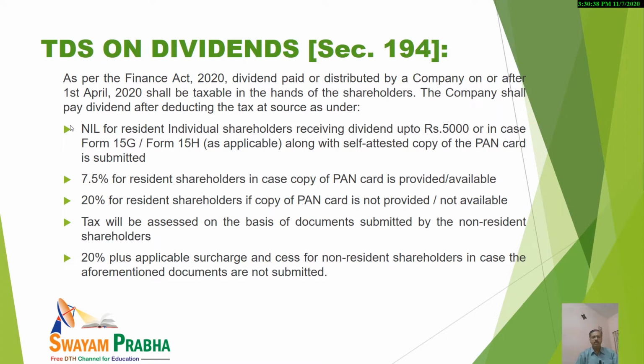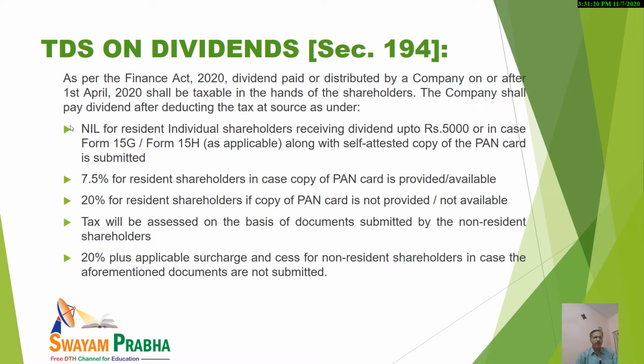The company shall pay dividend after TDS, but kindly note that in case a dividend is up to rupees 5,000, no TDS is needed. The rate of TDS will be nil. Or in case form 15G or form number 15H, as applicable, is deposited by the shareholder with a self-attested copy of the PAN, again it will not be deducted, and